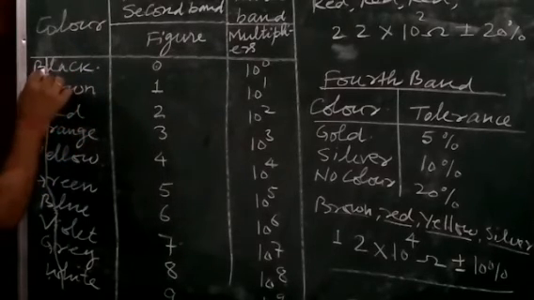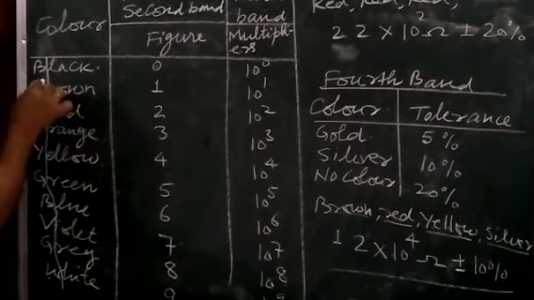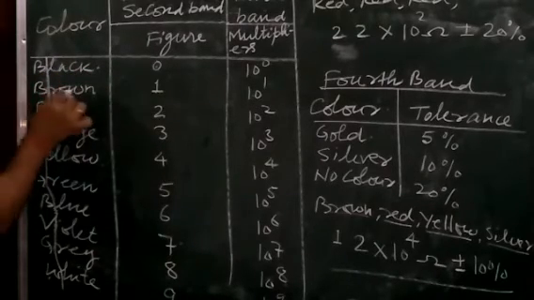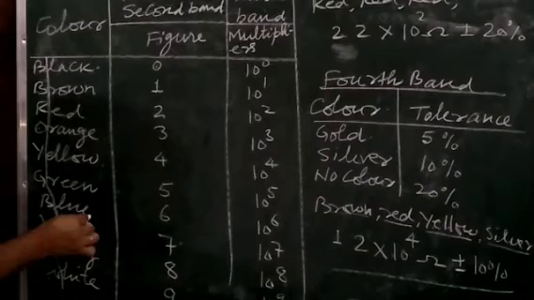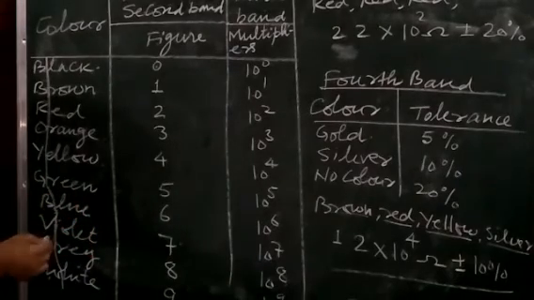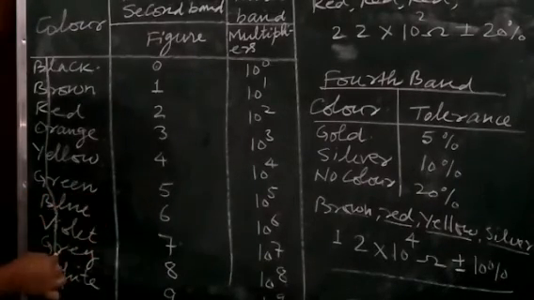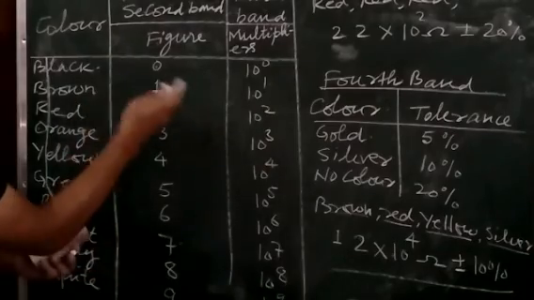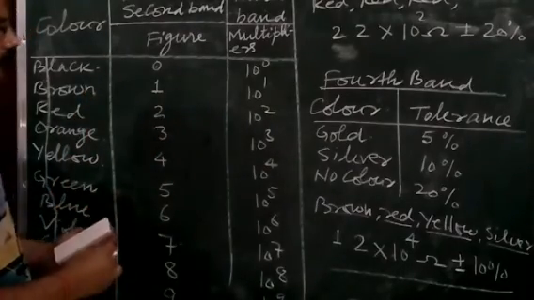Be careful here, there are 3 B's: one B is black, one is brown and one is blue. In the same way, 2 G's: one is for green and one is for grey. When you practice 1 or 2 times, I hope it becomes very clear to all of you.